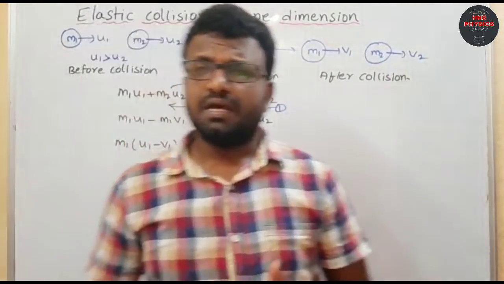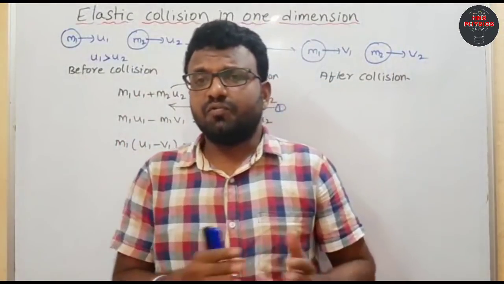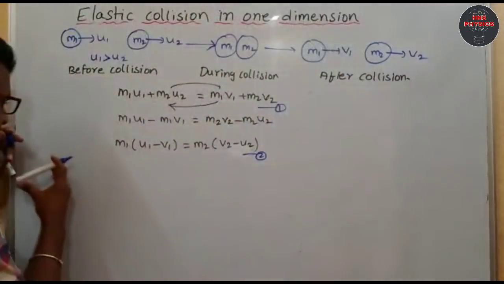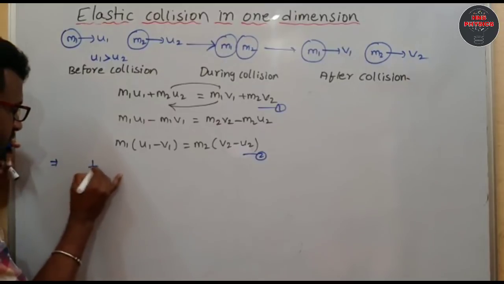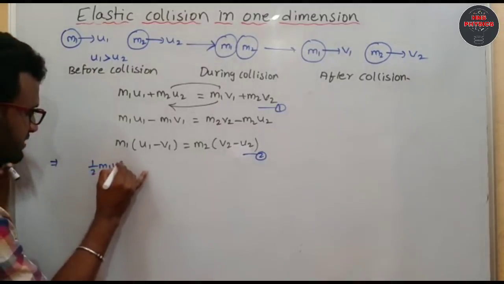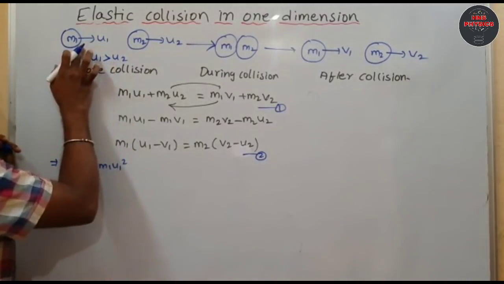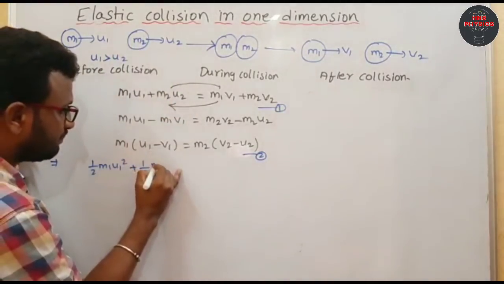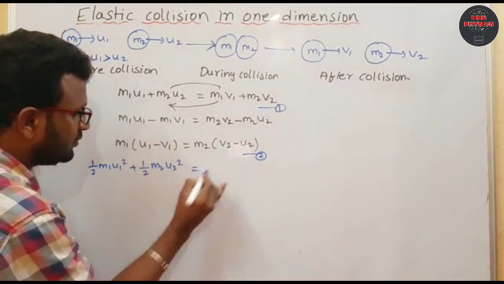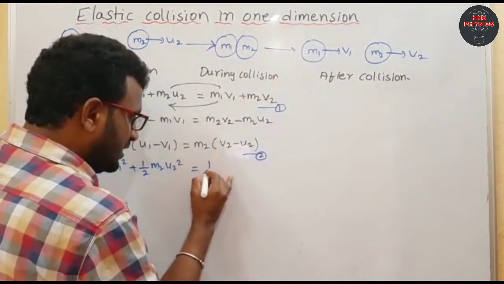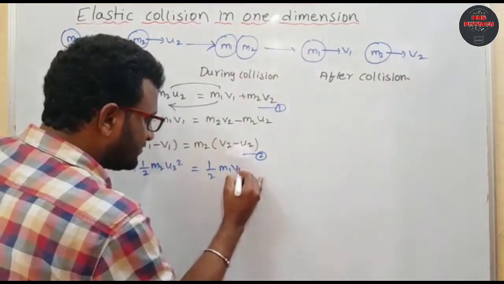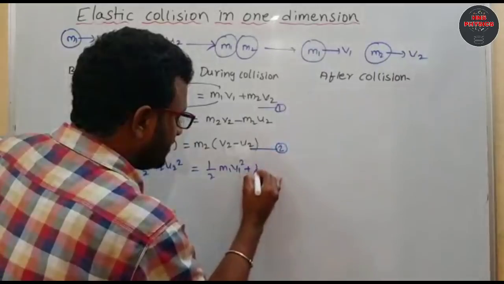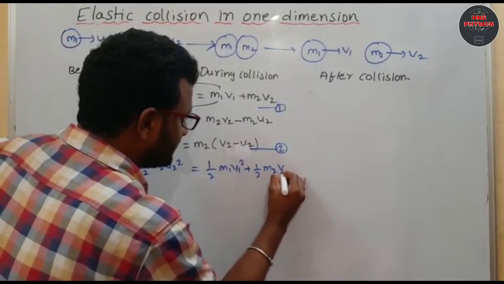Elastic collision means kinetic energy is also conserved, before the collision equal to after the collision. So you can write half m1 u1 square, the kinetic energy of the first ball, plus half m2 u2 square, the kinetic energy of the second ball before the collision, equal to half m1 v1 square plus half m2 v2 square.